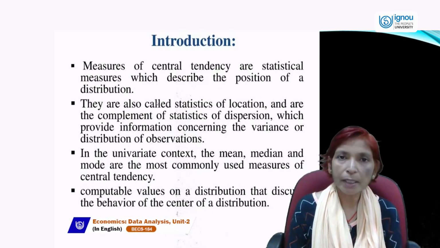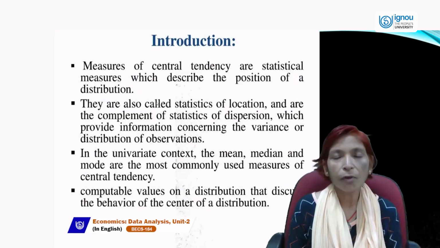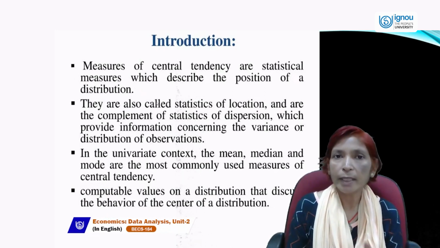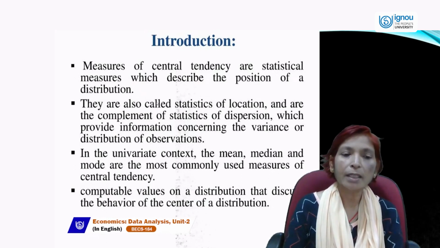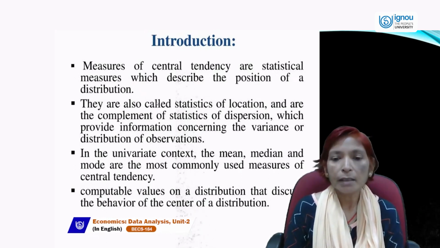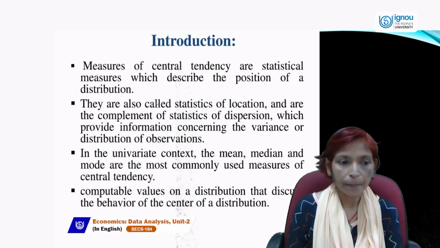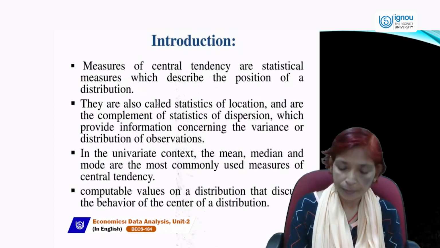So where can we use mean, median, mode? If there is a univariate context, if only one variable is given, like x is given. If x and y both are given, that is called bivariate. If x, y, and z, all three, more than two variables, are given, that is called multivariate. So in a univariate context, the mean, median, and mode are the most commonly used measures of central tendency, computable values on a distribution that describe the behavior of the center of a distribution.